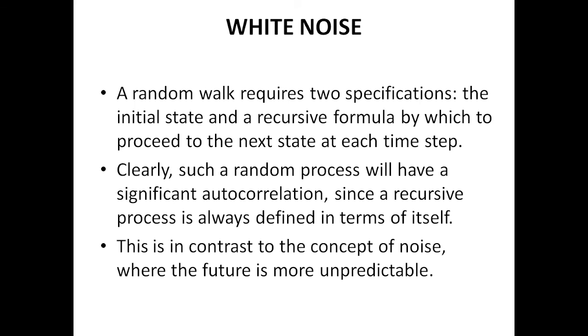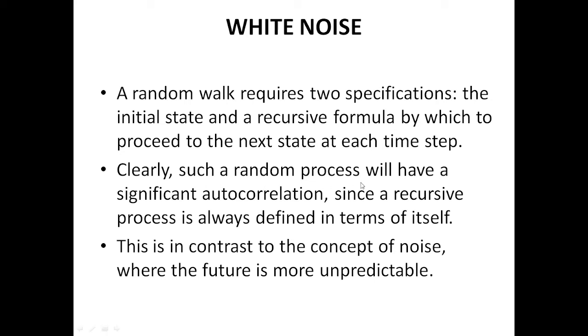The next point in our syllabus is white noise. A random walk requires two specifications: an initial state and a recursive formula by which to proceed to the next step. The initial state is given, so we can find the next state using the formula, +1, -1, left, right, which we have already seen.